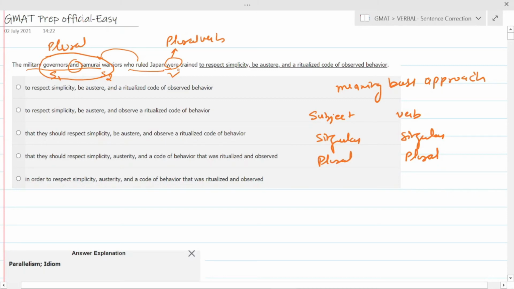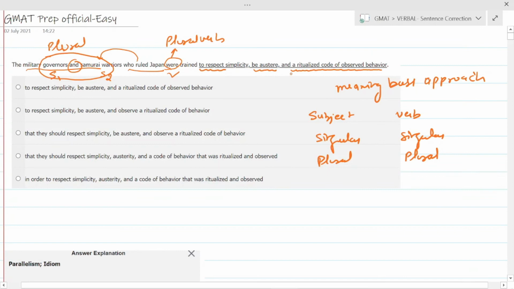So let's understand the question. The military governors and samurai warriors who ruled the Japan were trained to respect simplicity, to be austere, and to a ritualized code of observed behavior. So this is a parallelism question.